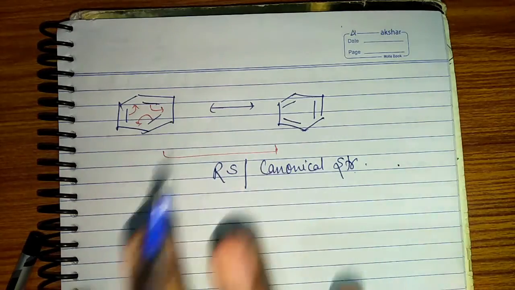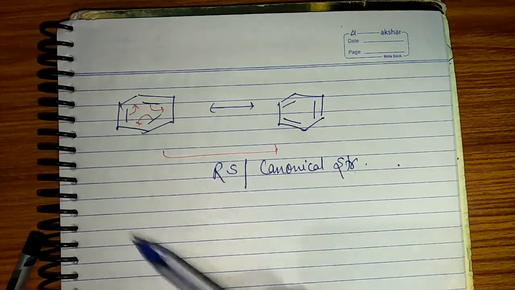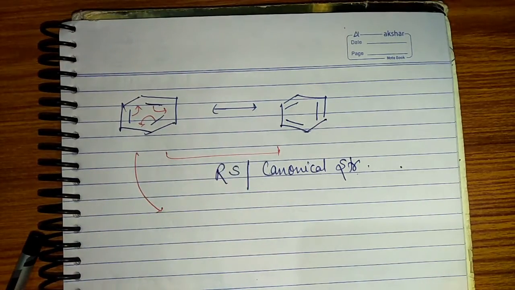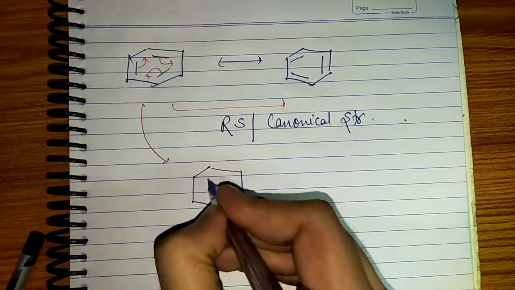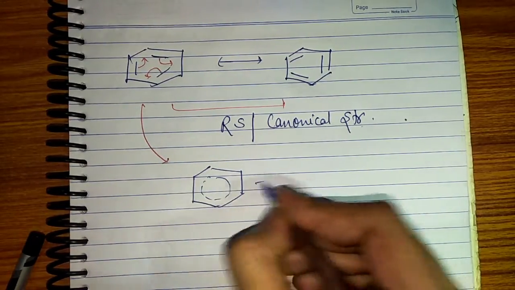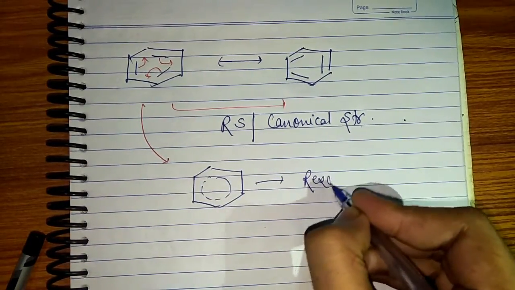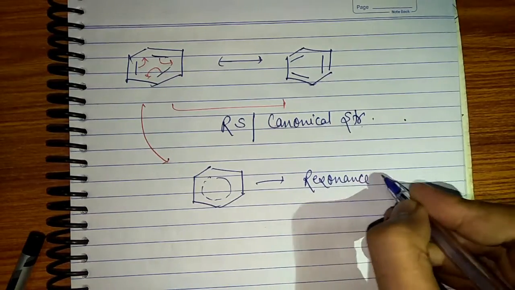Actually these structures only exist on paper, like I'm showing you over here. In reality, benzene exists like this, guys. And this is called resonance hybrid.